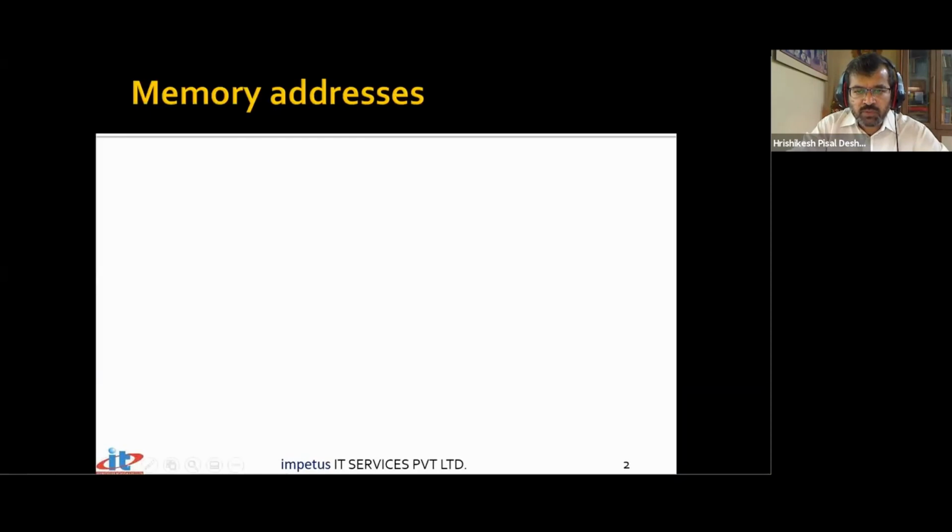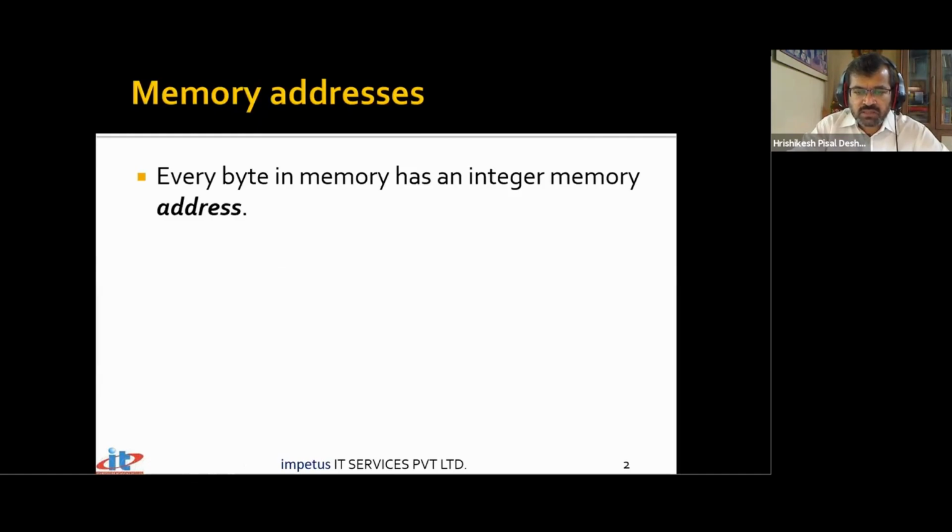When we talk about memory, what exactly do you understand by the term memory address? Memory is nothing but a sequence of bytes, and the number that identifies a byte in the memory is nothing but its address.